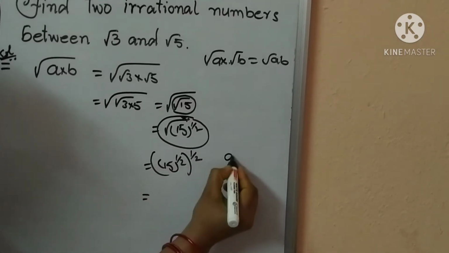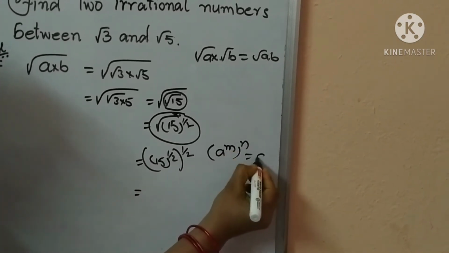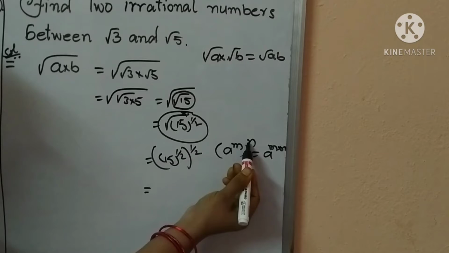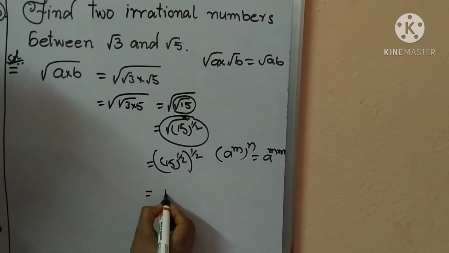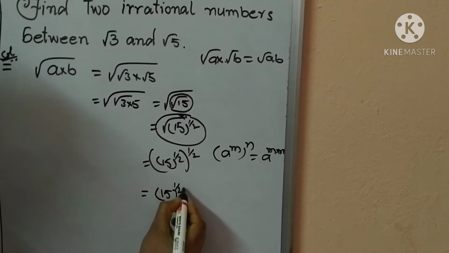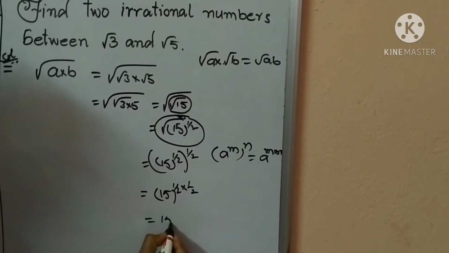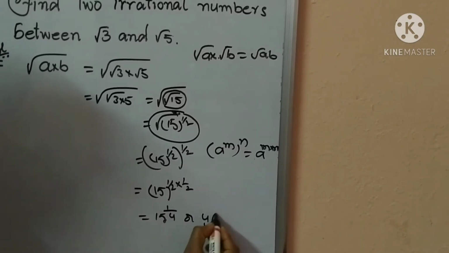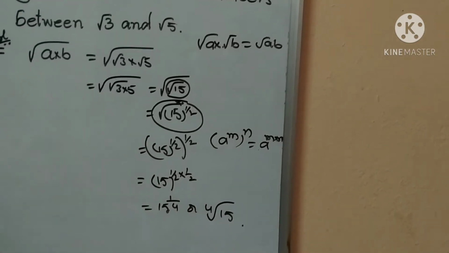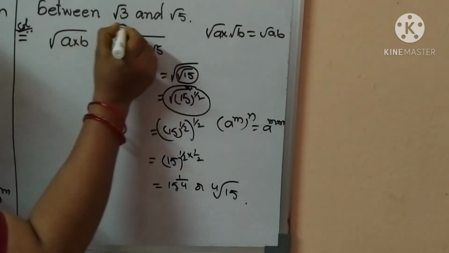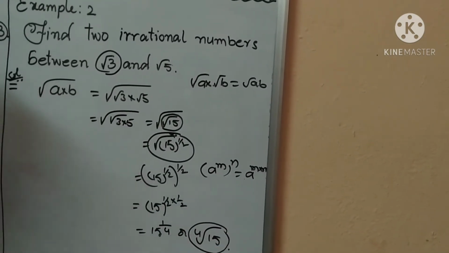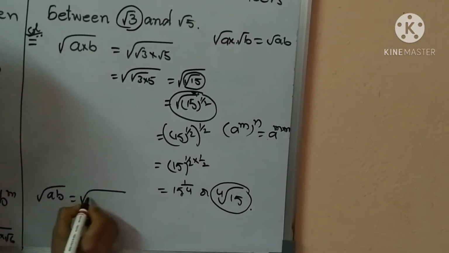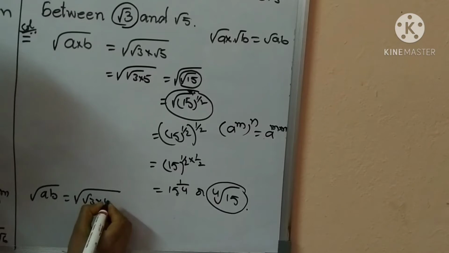So here it is a power m whole power n equal to a power m into n formula. By using this formula, we should write 15 power 1 by 2 into 1 by 2, so 15 power 1 by 4, or fourth root of 15. Fourth root of 15. Next consider root 3 and fourth root of 15. Then the square root of ab equals square root of root 3 into fourth root of 15.